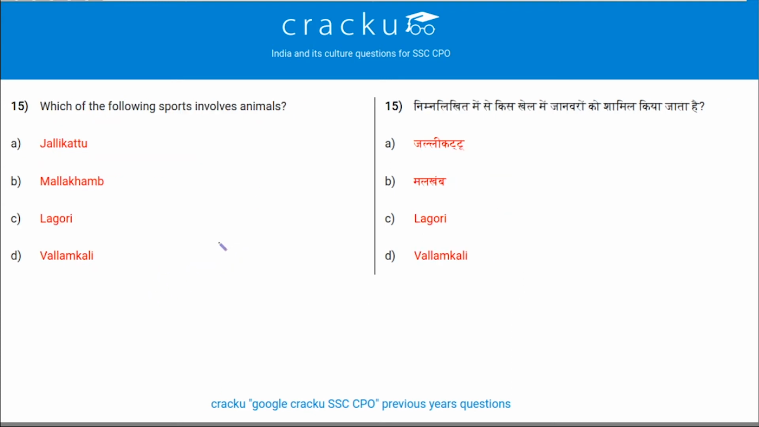Next question. Which of the following sports involves animals? It is Jallikattu. Whereas Malakhamb is a type of gymnastics. Lagori is the one with 7 stones kept one above the other. And Vallamkali is the boat race. So the answer is option A, Jallikattu.